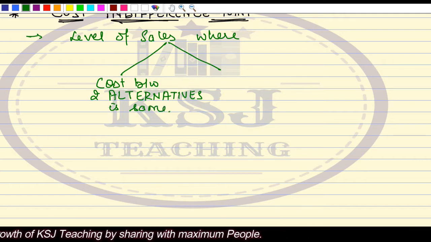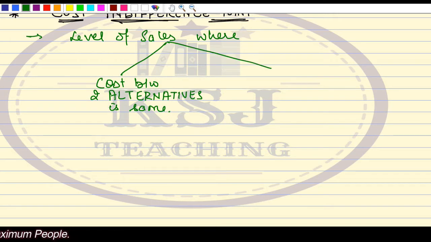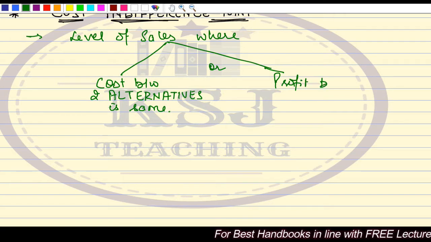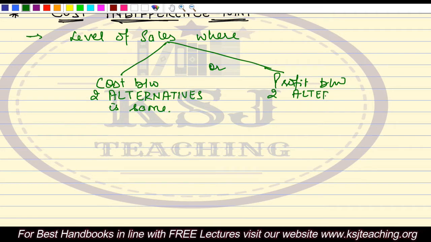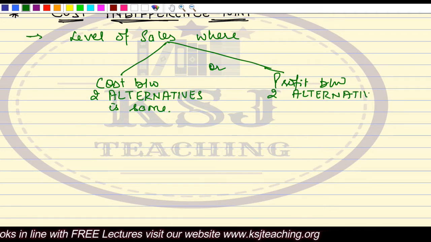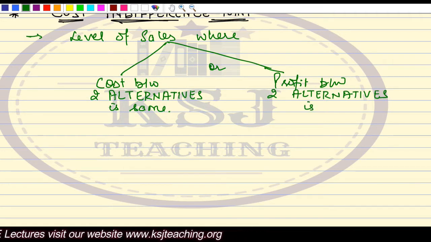Or, the same thing I can say, the profit earned between the two alternatives is the same.